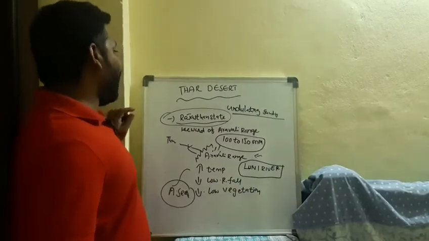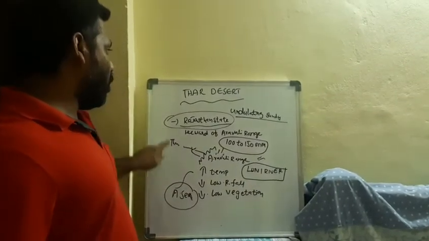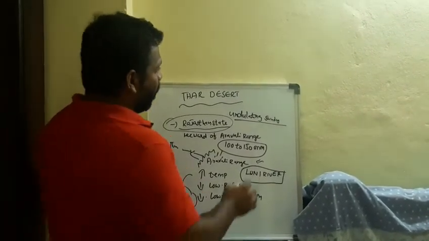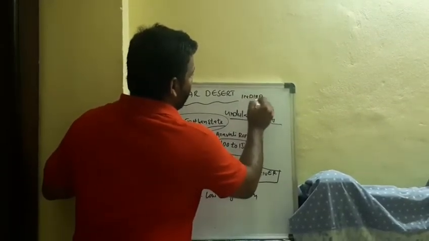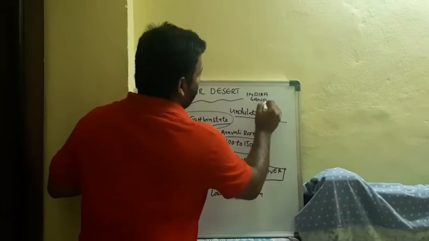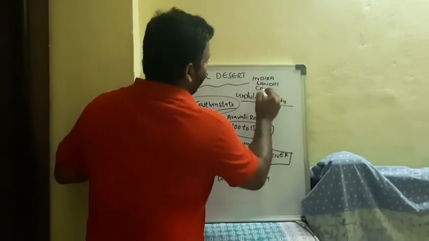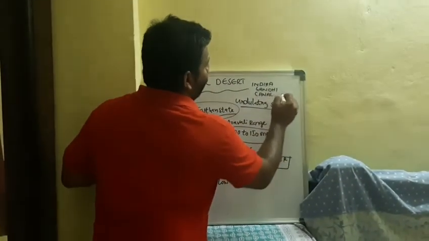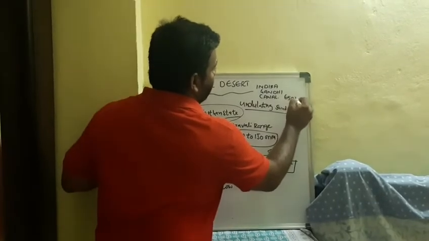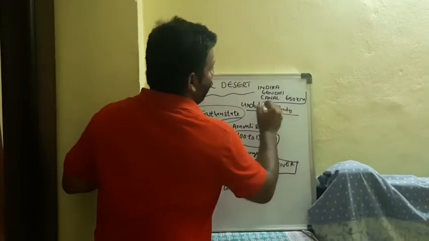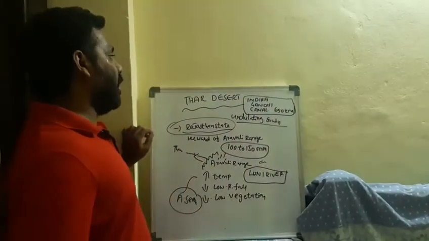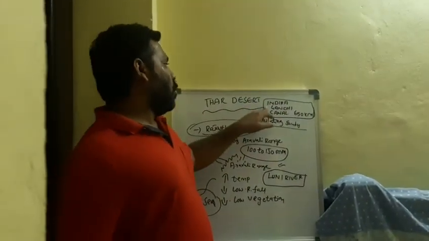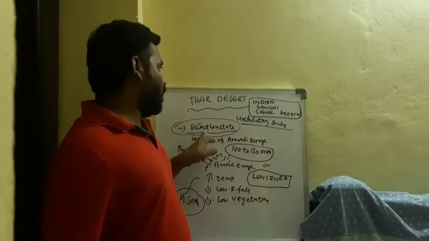And next we have one more important point about this state: the Indira Gandhi Canal. What is the name? Indira Gandhi Canal. With a length of 650 kilometers, it is the longest canal in India. It irrigates so many acres in Rajasthan state.